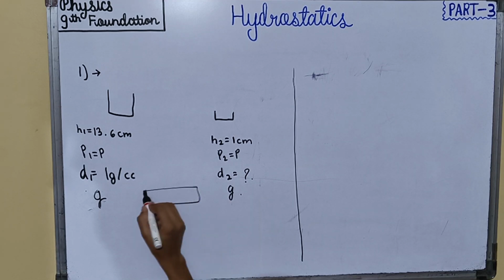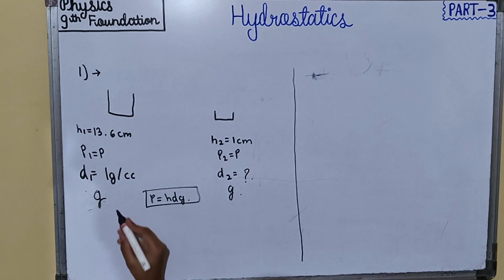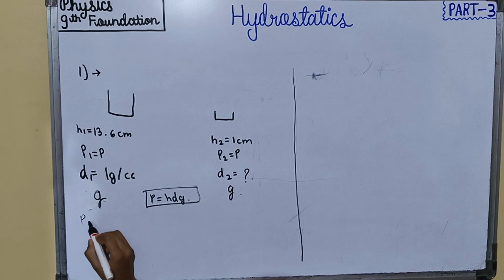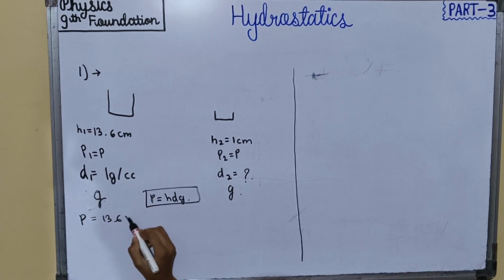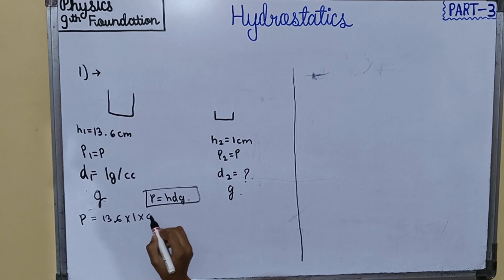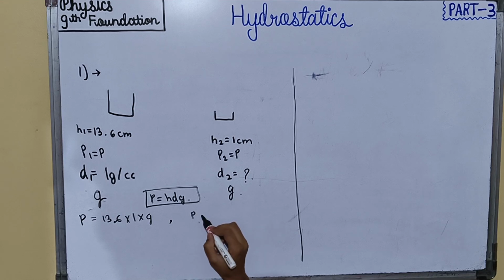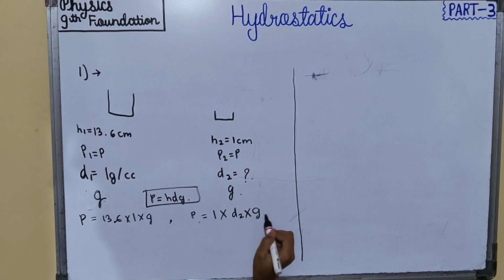We know the formula for pressure is hdg. Pressure is equal to depth into density into acceleration due to gravity. P1 is equal to P2. P1 is equal to 13.6 into 1 into g, and P2 is equal to 1 into d2 into g.